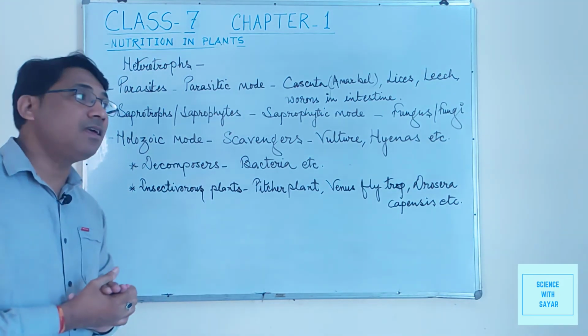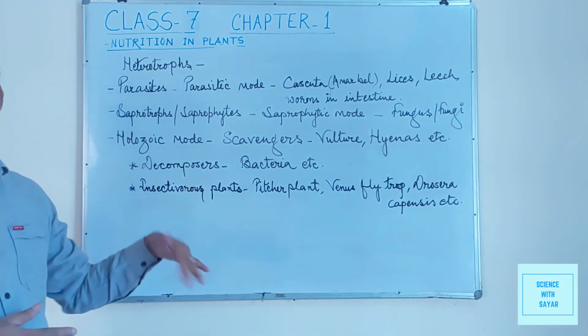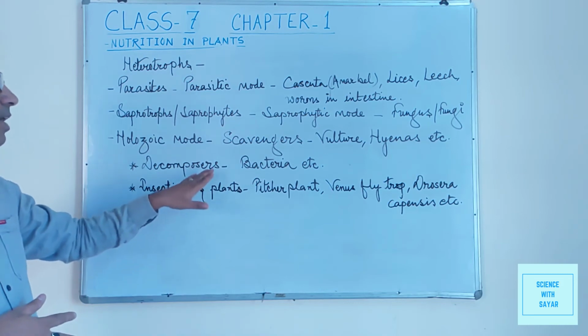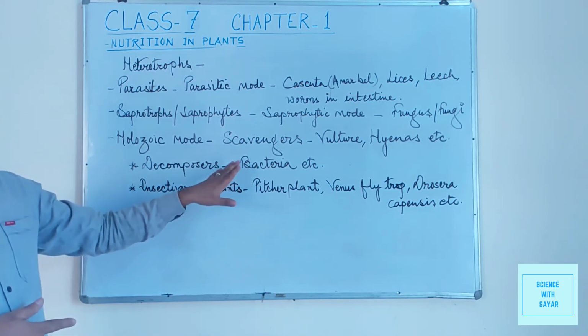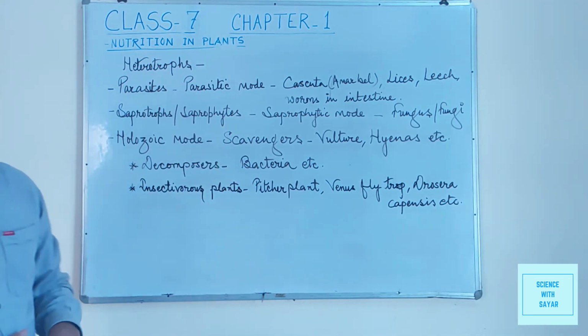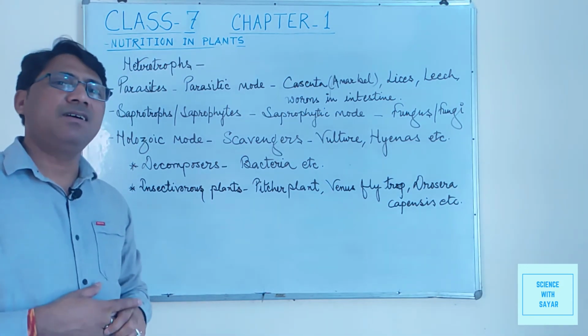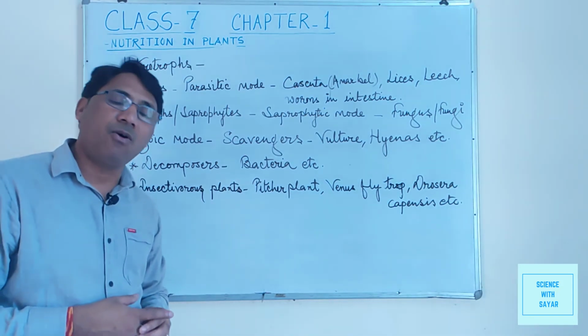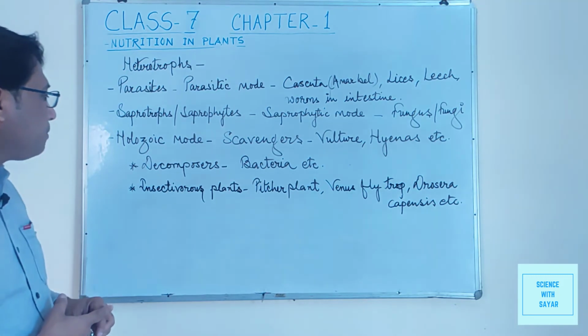It means they decompose various components of their body. So these are known as decomposers. They also take their food from the dead bodies of organisms, animals, etc.